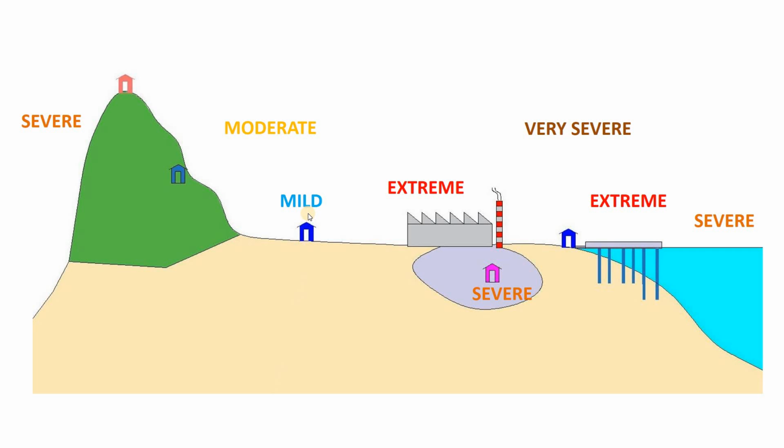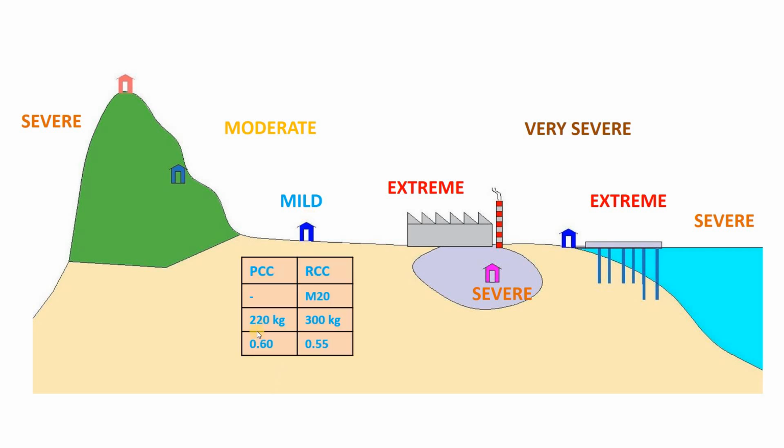In this mild region, if we are placing a PCC, then the cement content will be 220 kgs. And the water cement ratio must be of maximum of 0.6. In case of reinforced cement concrete, at least we have to maintain M20 and at least we have to provide 300 kgs of cement in the concrete. And the water cement ratio is the maximum of 0.55. You must not go more than this 0.55 water cement ratio. This is for the mild condition, mild exposure condition.